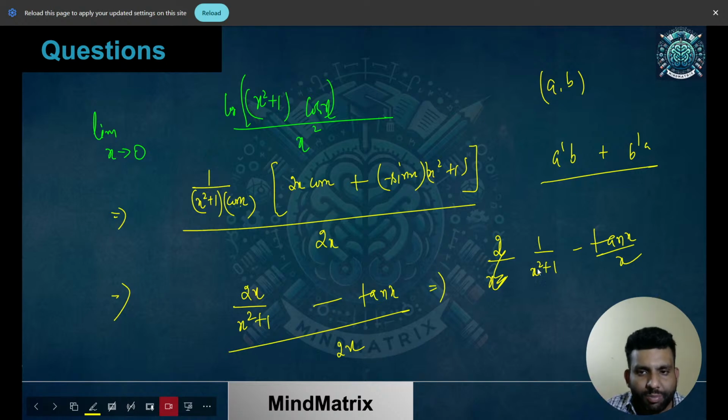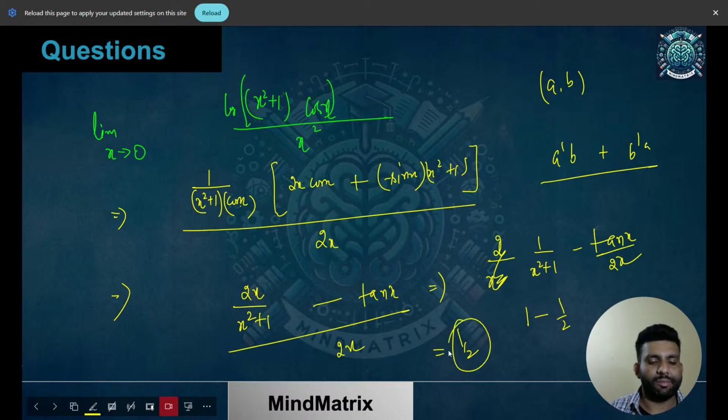So over here, if you put x equals 0, that is going to be 1, minus, put x equals 0. I hope you know tan x by x is going to be 1. I guess there was one more thing, some 2. Yeah, 2 was present over here as well. So you'll be getting 1 by 2 over here. So the answer is going to be 1 by 2. I hope it is clear. It was a very simple question. You just need to know the L'Hopital rule over here. Let's move on to the next question we are having.